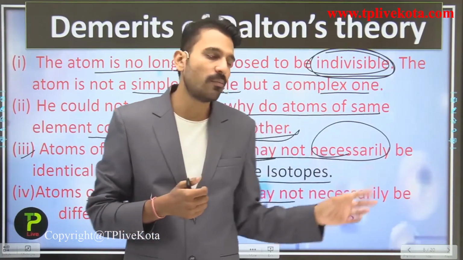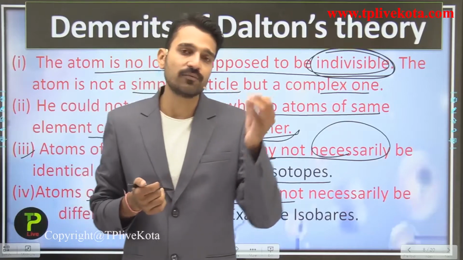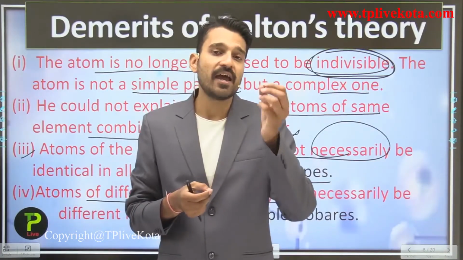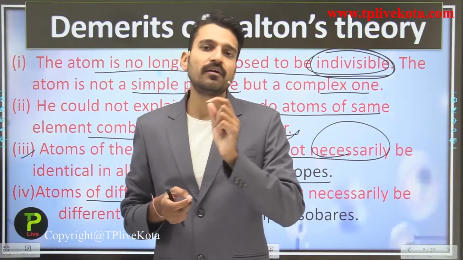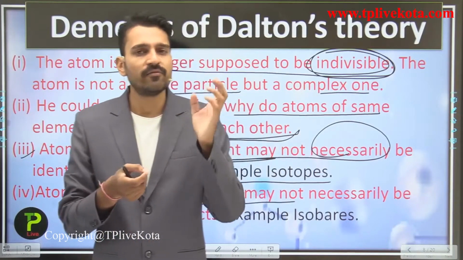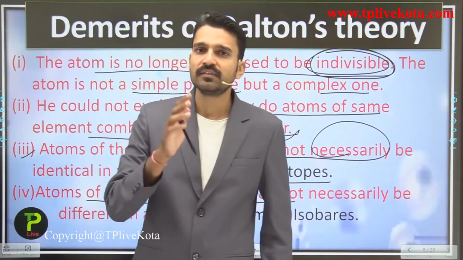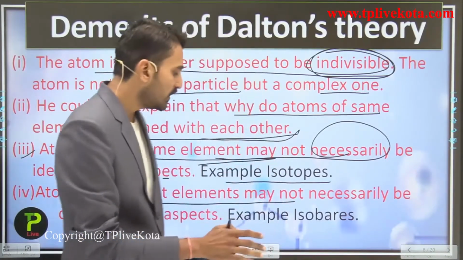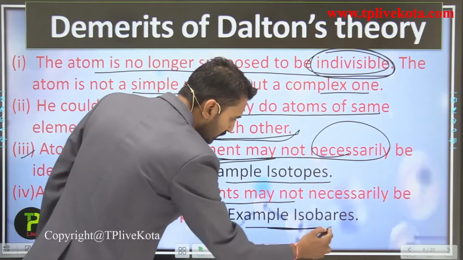But if I talk about the isobars, isobars are the atoms of different elements that have the same mass number but different atomic number. So what is this atomic number? What is this mass number? We are going to see that in detail. Just have some patience. So here students, just remember this name, the isobars,